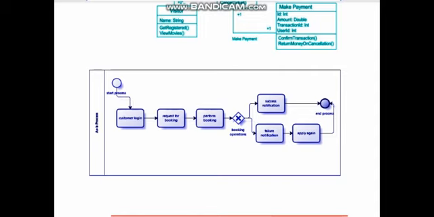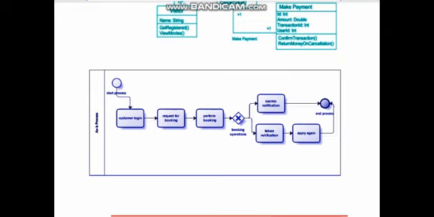Suppose the customer logs in, and when he wants to book the ticket, he requests booking. The booking happens. If booking happens successfully, he gets a notification that booking is successful, else it gives a failure notification. Whatever changes there are, they are applied into the software of the movie theater, and then finally it goes to the end process. So hope you are understanding now what exactly the framework is all about.